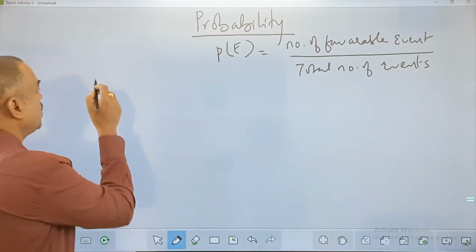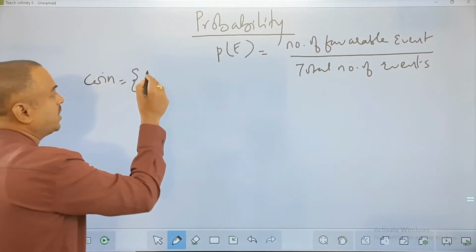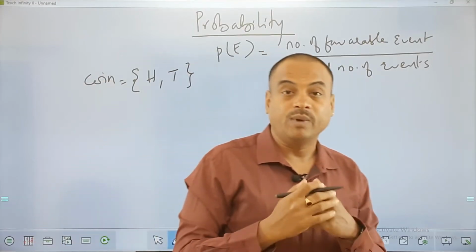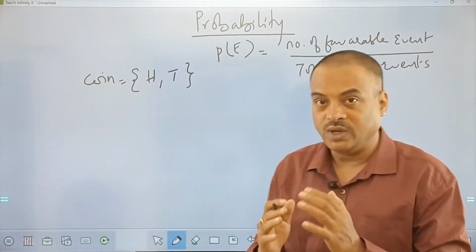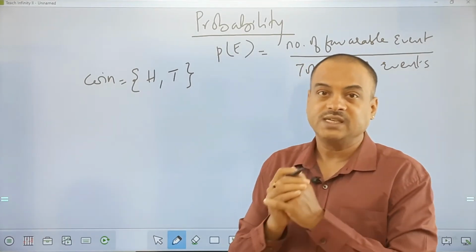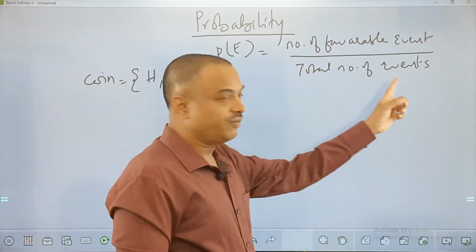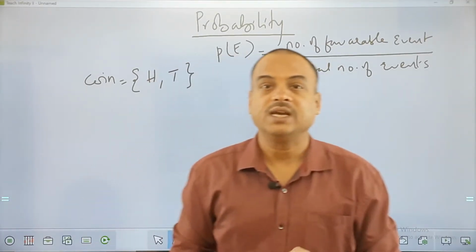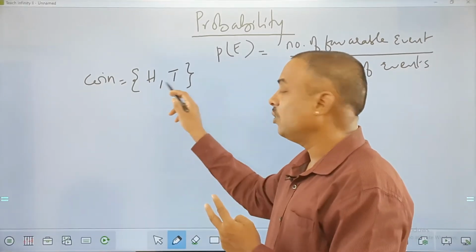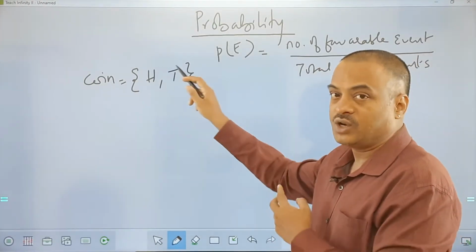Okay, so let us talk about a coin. If I'm talking about one coin, then a coin will have two outcomes, we all know. Remember, the coin has to be an unbiased coin, an equally balanced coin. Then you'll get the two outcomes H and T, that is head and tail. So when I say total number of events and I'm tossing one coin, I'll be getting only two outcomes. So the total number of outcomes here is only two, either H or T.